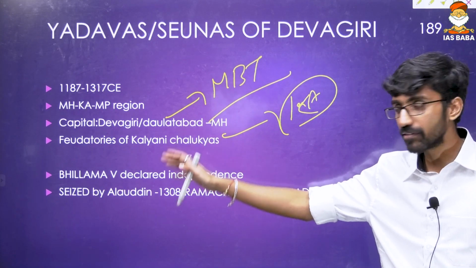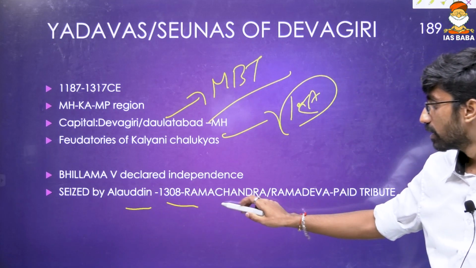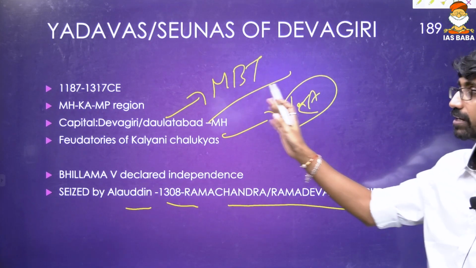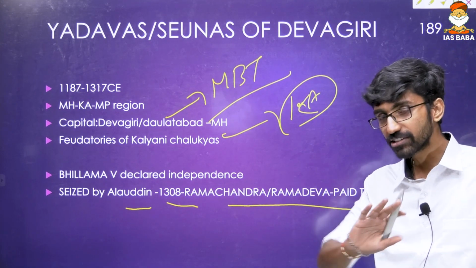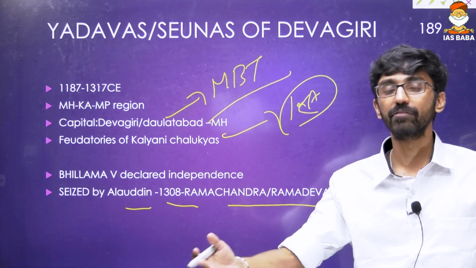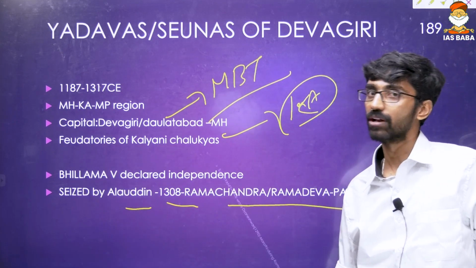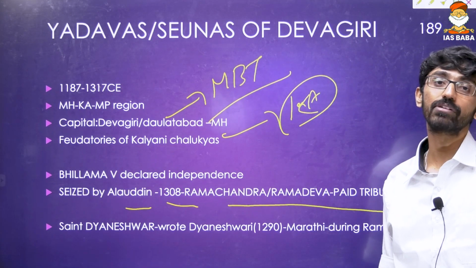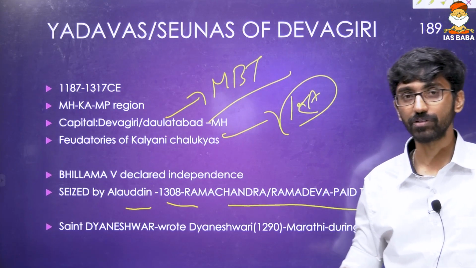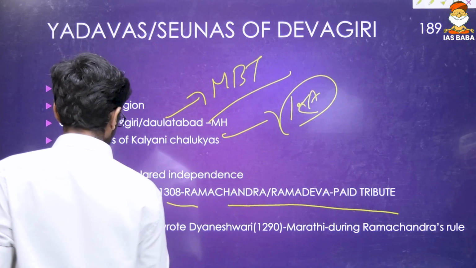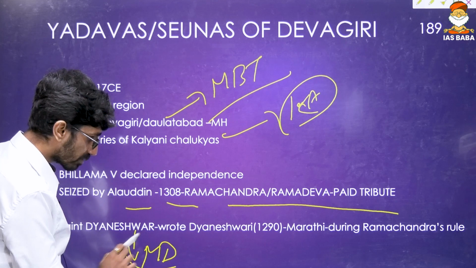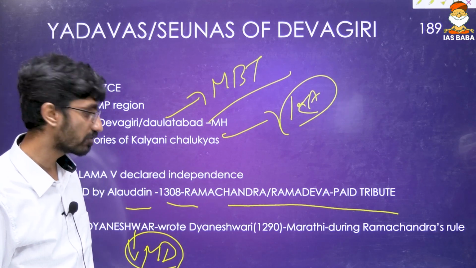And again, this Devagiri was also seized by Alauddin in 1308, and Ramachandra Ramadeva paid tribute to Alauddin Khalji. So we are just merging ancient, early medieval as well as medieval also, and these are all answer options given in different questions. And Saint Dhaneshwar, one of the major saints of Maharashtra Dharma. We'll talk about Maharashtra Dharma, one of the Bhakti movements, in the medieval section.